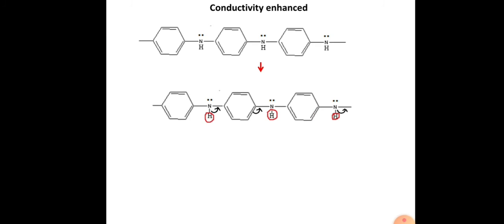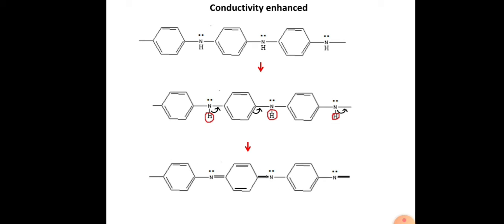In the presence of an oxidant, there is a removal of the proton, that is hydrogen. When hydrogen is removed, the bond between the nitrogen and hydrogen shifts, and bond shifting occurs in the benzene ring also. Protons are removed so that you get a structure of this kind where the conductivity is enhanced.